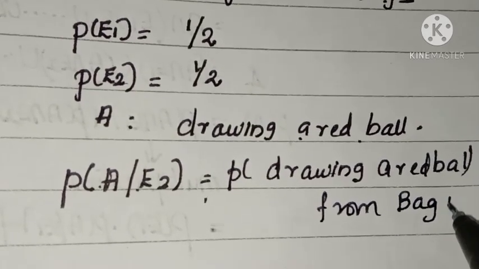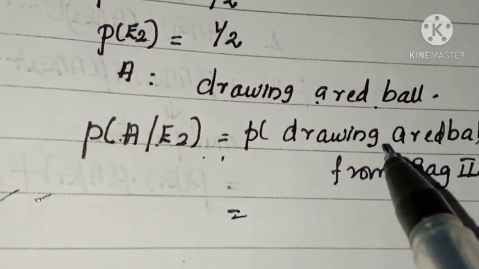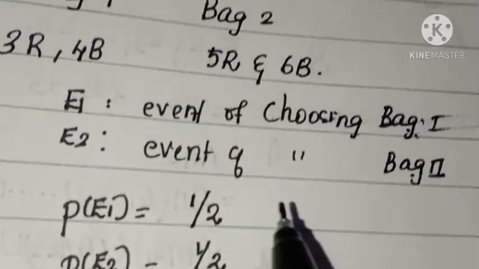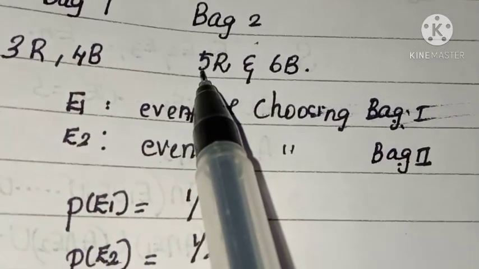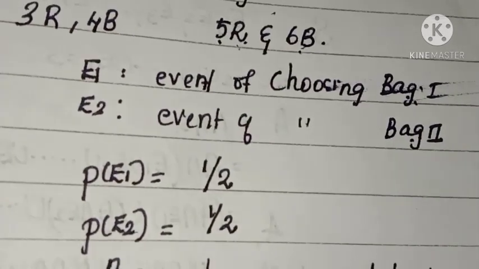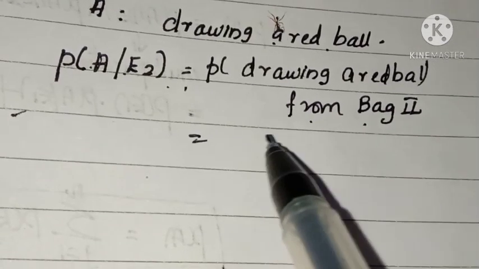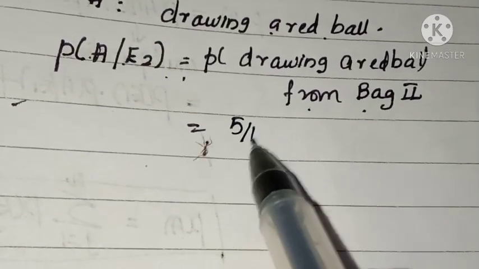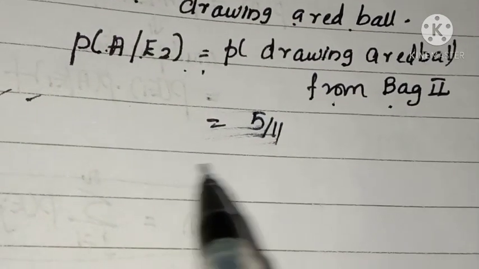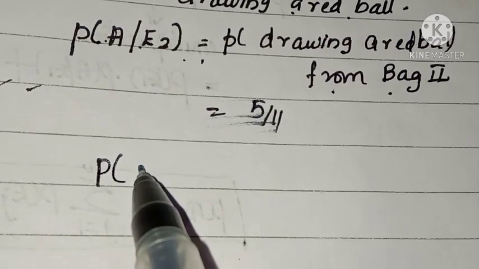So what is the probability of drawing a red ball from bag 2? In bag 2 there are 5 red balls and the total number of balls is 11. So the probability of getting a red ball from bag 2 is 5 by 11. Now what is the probability of drawing a ball?